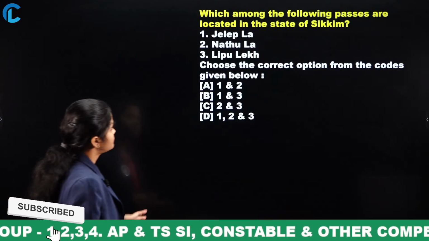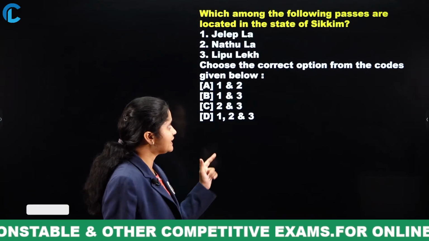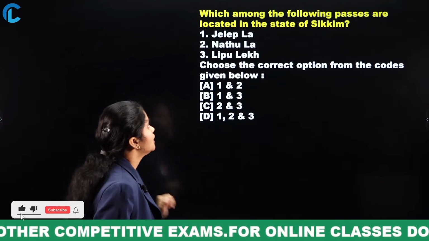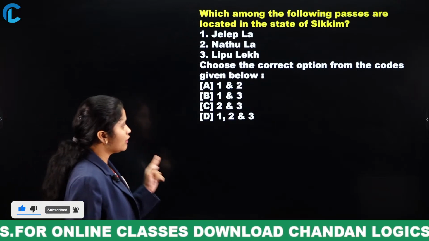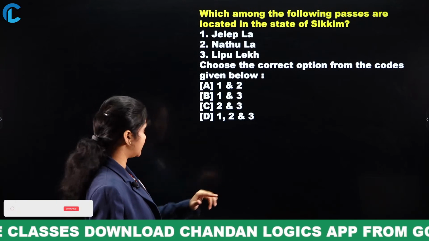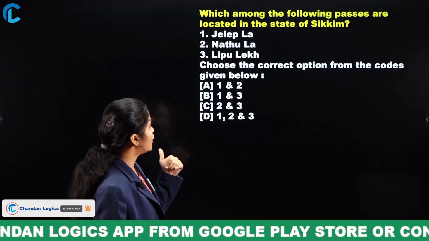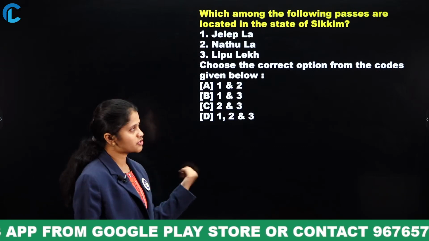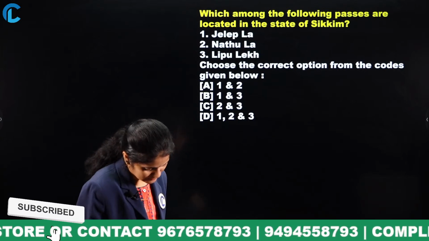Next. Now, which of the following passes are located in the state of Sikkim? Jelep La, Nathula, Lipu Lake. Now, which of the following options were correct? Option A, 1 and 2, that is Jelep La and Nathula, option B 1 and 3, option C 2 and 3, option D all of the above, that is 1, 2 and 3.